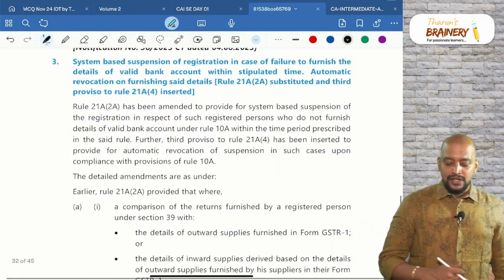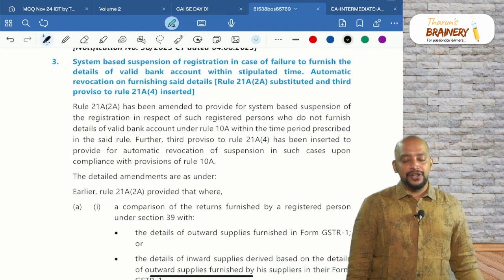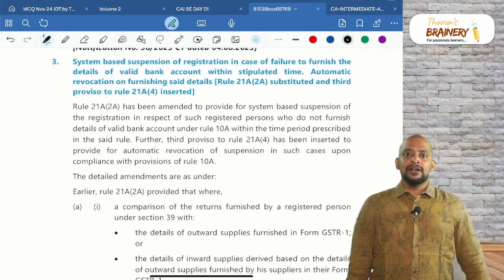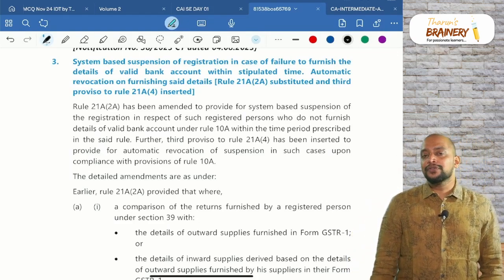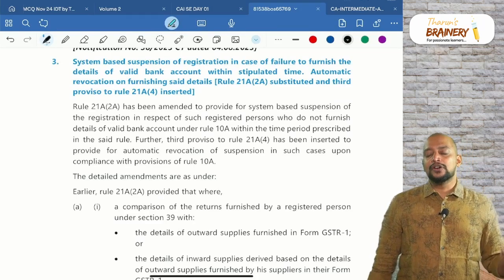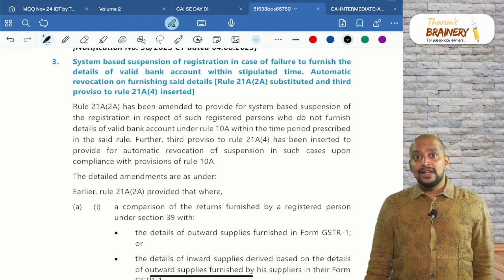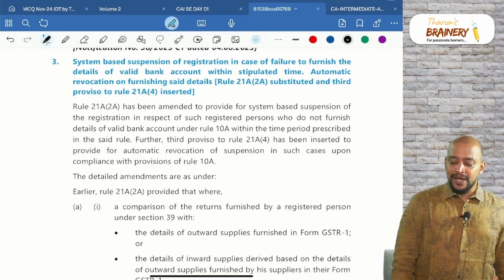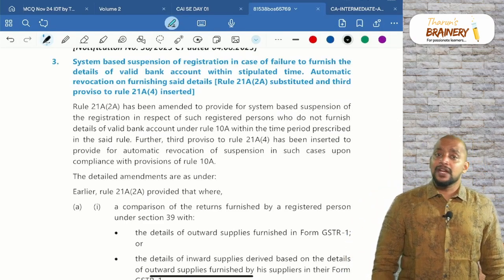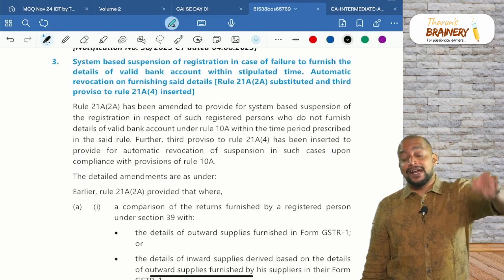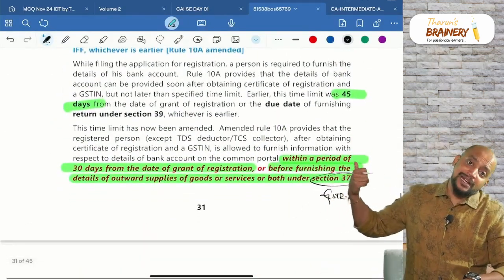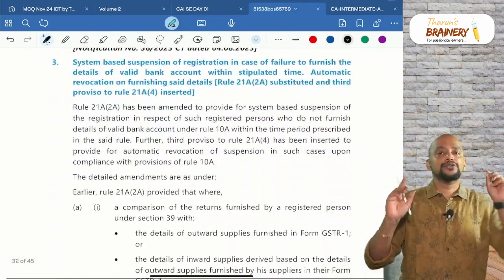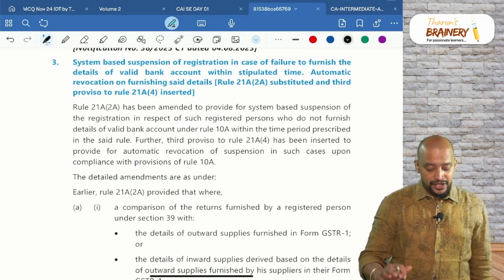Then, next one, system based suspension of registration. This is also an old amendment only. Whenever there is an issue with respect to returns, for example your liability in GSTR1 is greater than liability in GSTR3B, automatically there will be a system based suspension of registration. Even if you have not furnished the bank details within this time, we have to submit the bank details within this time, and if you have not submitted them, then also that will lead to system based suspension of registration.